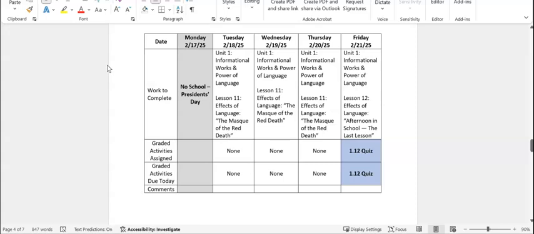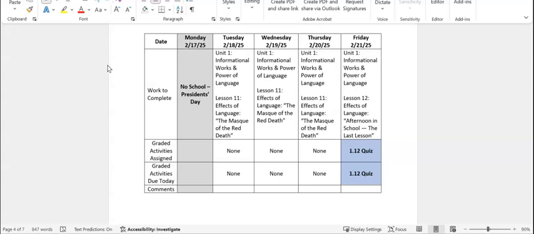Okay, the following week, Monday, February 17th through Friday, February 21st, we will be working in Unit 1. Monday the 17th, we are off, no school for President's Day. So then Tuesday the 18th, Wednesday the 19th, and Thursday the 20th, we will be working in Unit 1, Lesson 11, Effects of Language, The Mask of the Red Death.